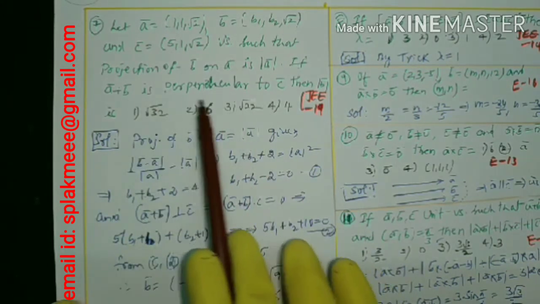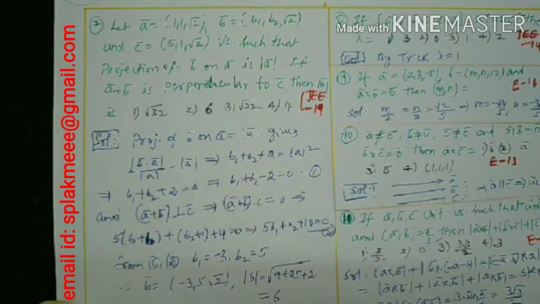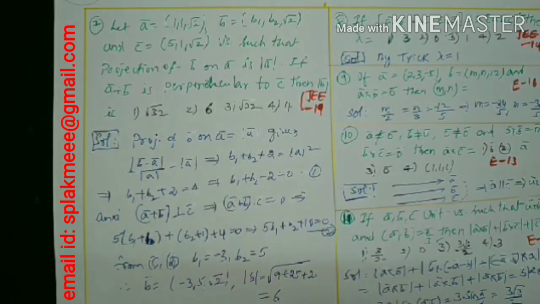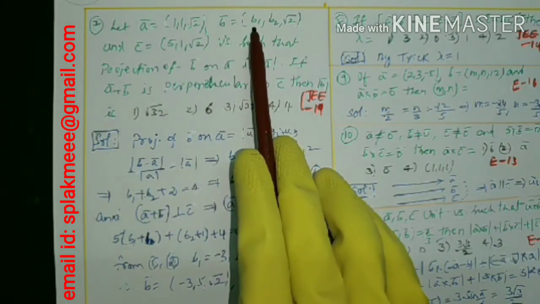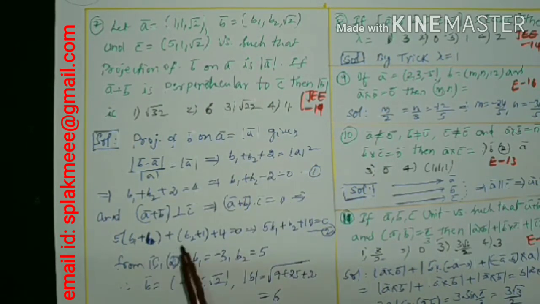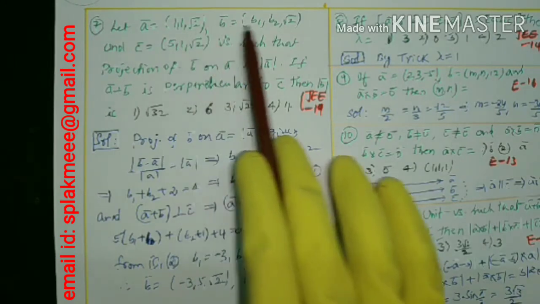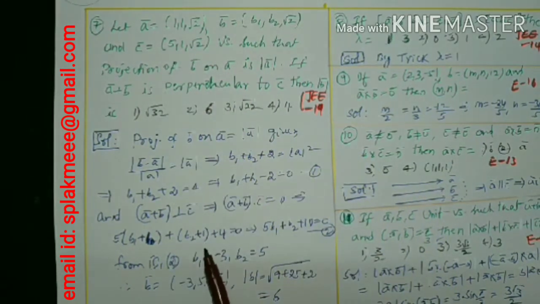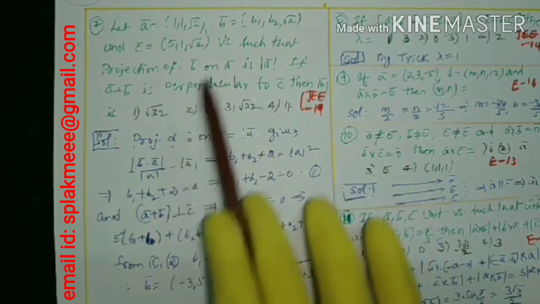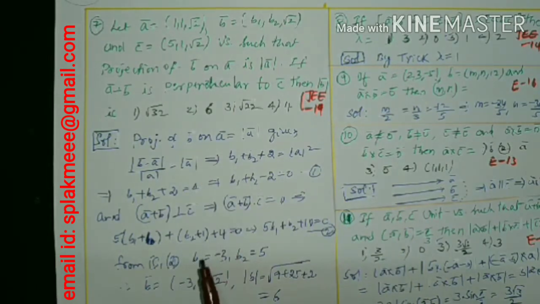The second condition is what? A plus B is perpendicular to C. Just now I told you perpendicular vectors means the dot product is 0. A plus B and C are perpendicular. What is the sum A plus B? 1 plus B1. Perpendicular means the dot product: 5 into 1 plus B1, plus next 1 plus B2 into 2, plus next root 2 plus root 2, 2 root 2, into root 2 is 4. By this we can get one more equation. Solving equations 1 and 2 we can get the B1, B2 values. B1 we get minus 3, B2 is 5.